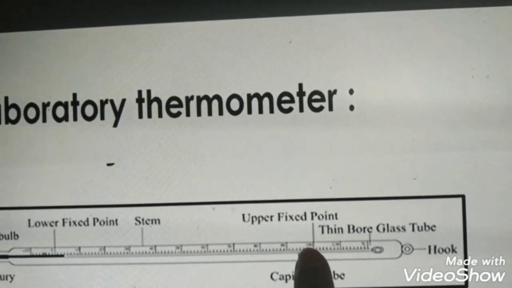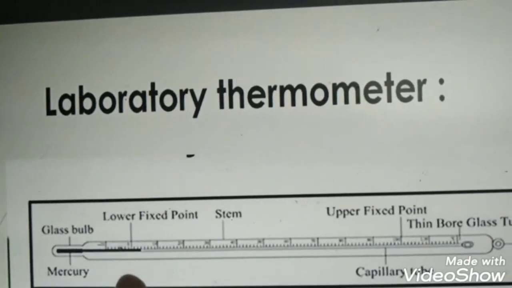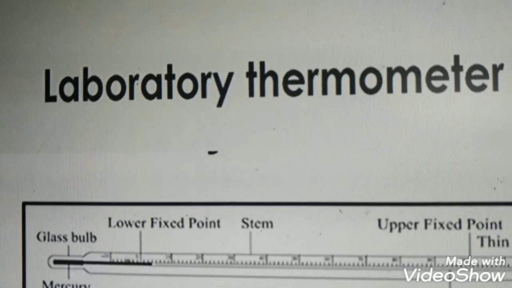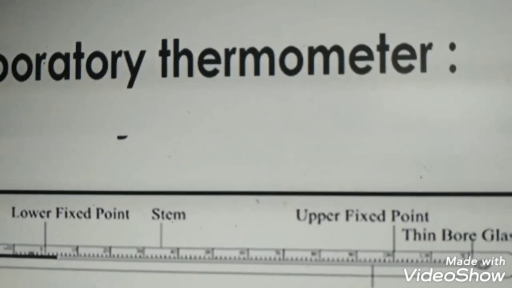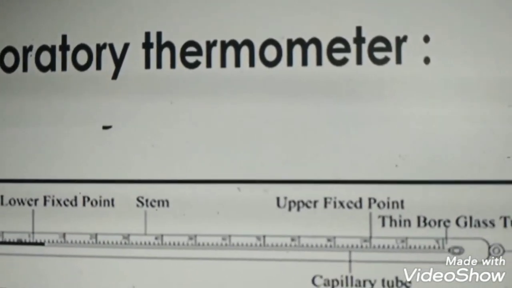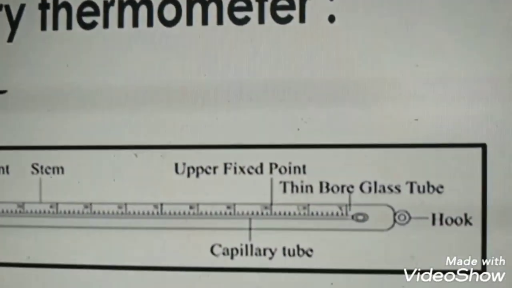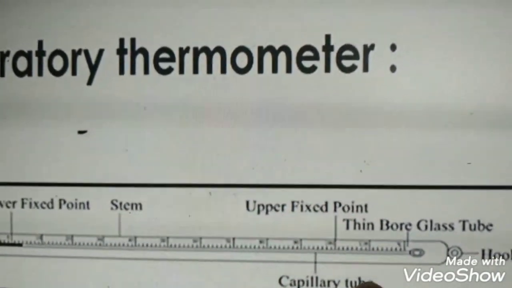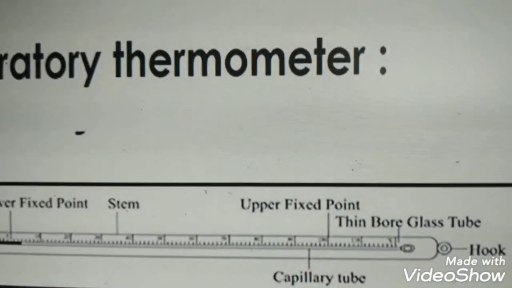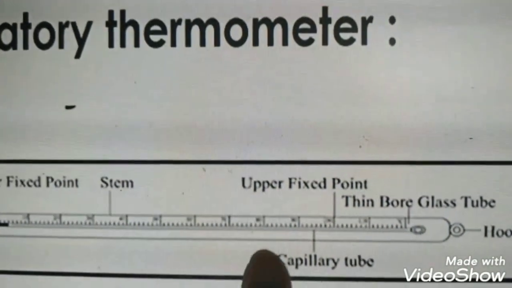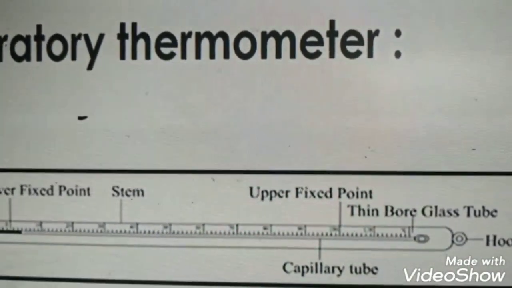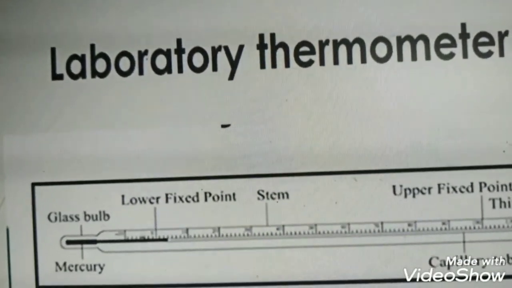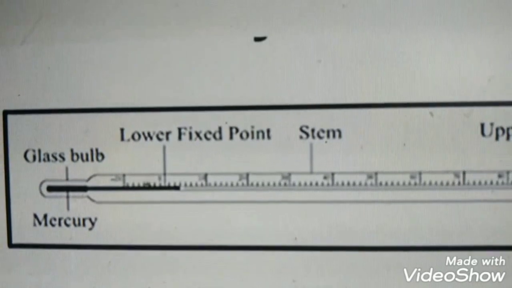What is lower fixed point? The minimum temperature it can measure, that is called lower fixed point, and the maximum temperature it can measure is upper fixed point. Okay, so it consists of a thin bore glass tube inside it. Inside the glass tube another thin glass tube is there, and there is a hook, and it is called capillary tube. Okay, so in this figure you can observe for what purpose it is used.